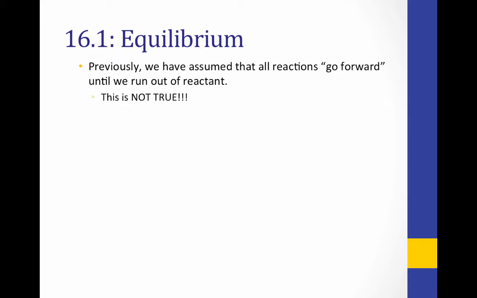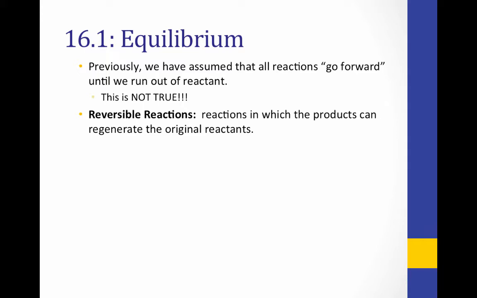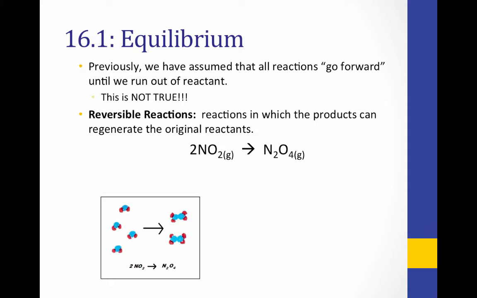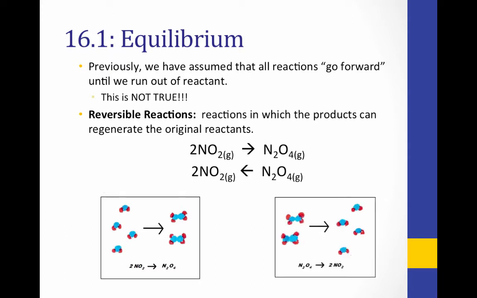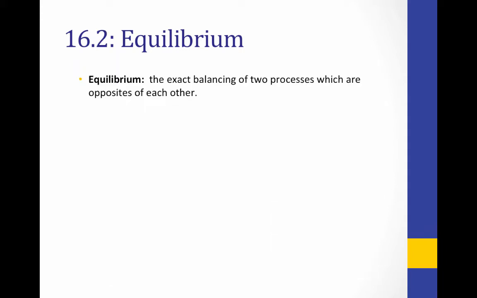However, this isn't always the case. Many reactions are reversible reactions. These are reactions in which the products can regenerate the original reactants. For example, given this reaction here, 2 moles of NO2 yielding 1 mole of N2O4, this reaction is reversible, meaning it can also run in the opposite direction. 1 mole of N2O4 can break down to form 2 moles of NO2.